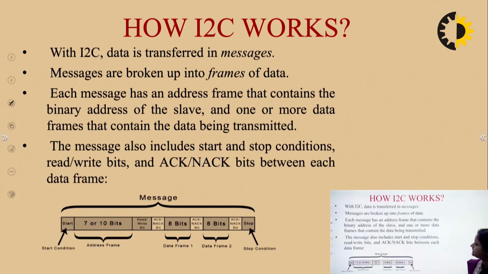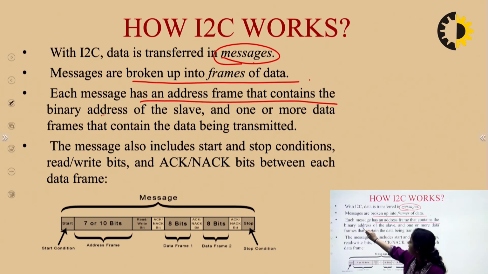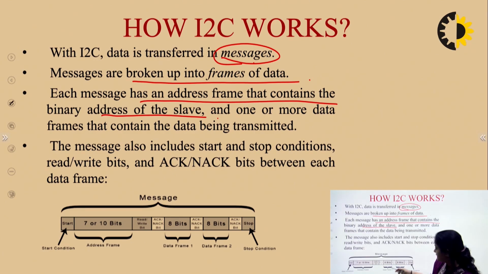With I2C, data is transferred in messages. The data transfer takes place in the form of messages. Messages are broken up into frames of data, and each message has an address frame that contains the binary address of the slave. You can check the message format from here. So this is a message which forms, this is the stop bit, this is the acknowledgement, not acknowledgement bit. Then we have the data frame of 8 bits. Again, we have acknowledgement, not acknowledgement bit.